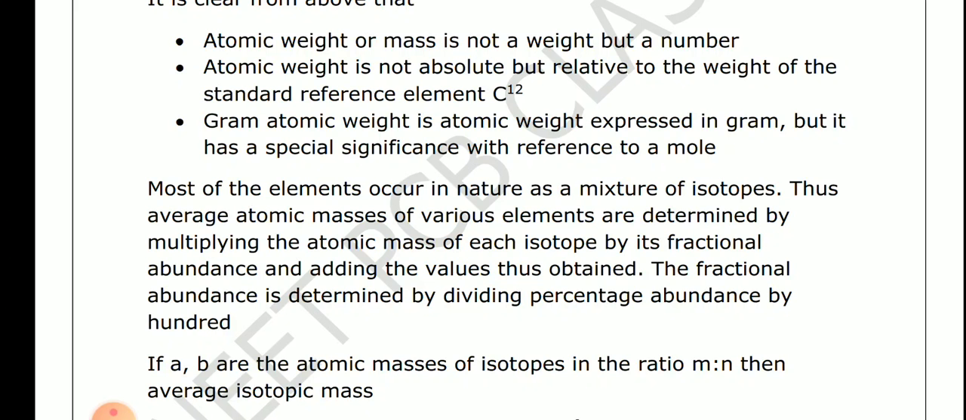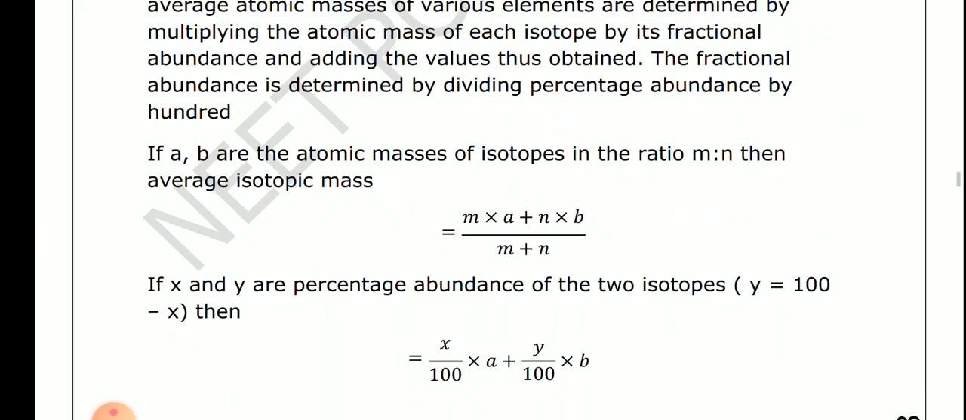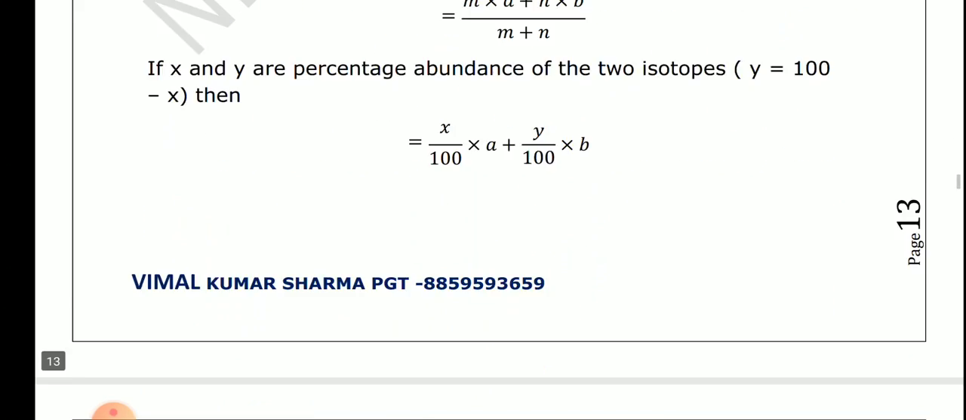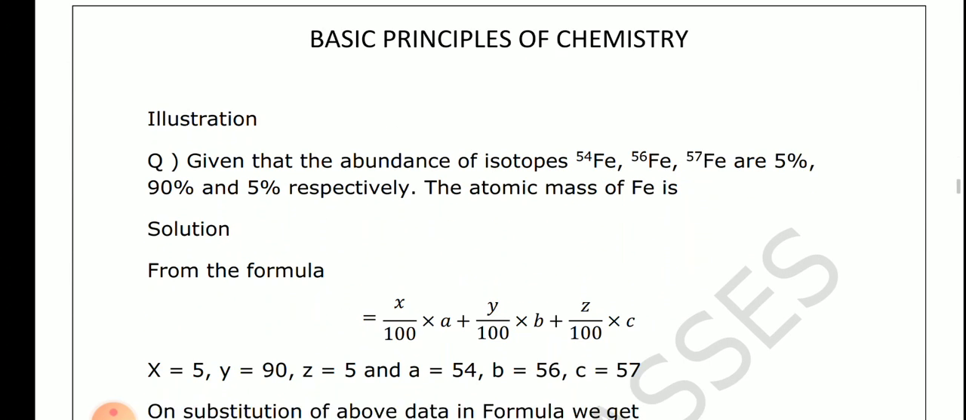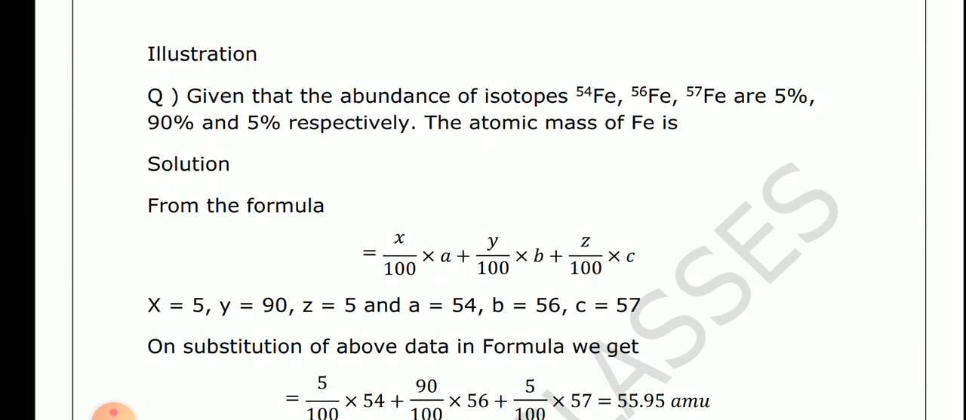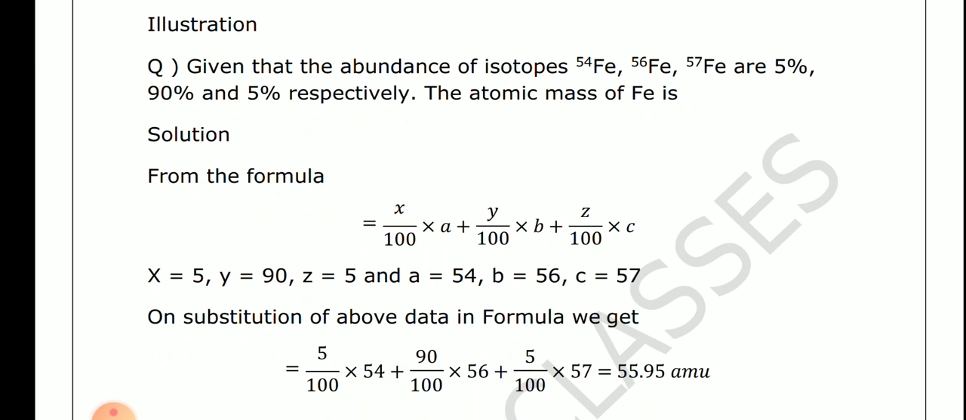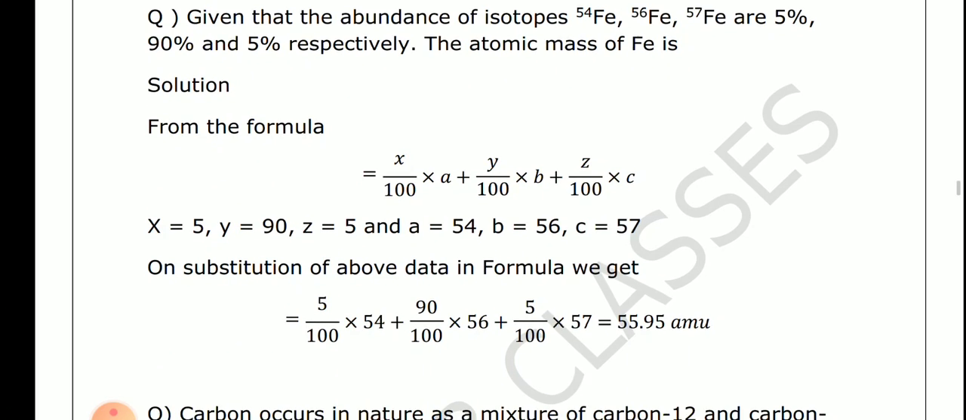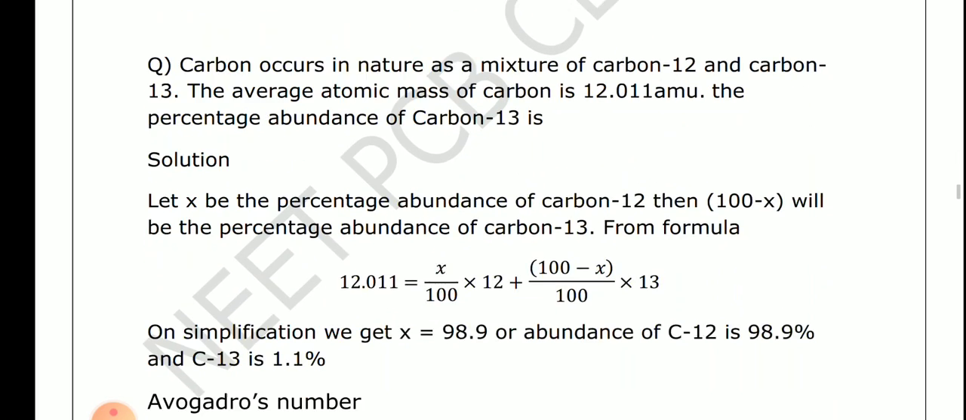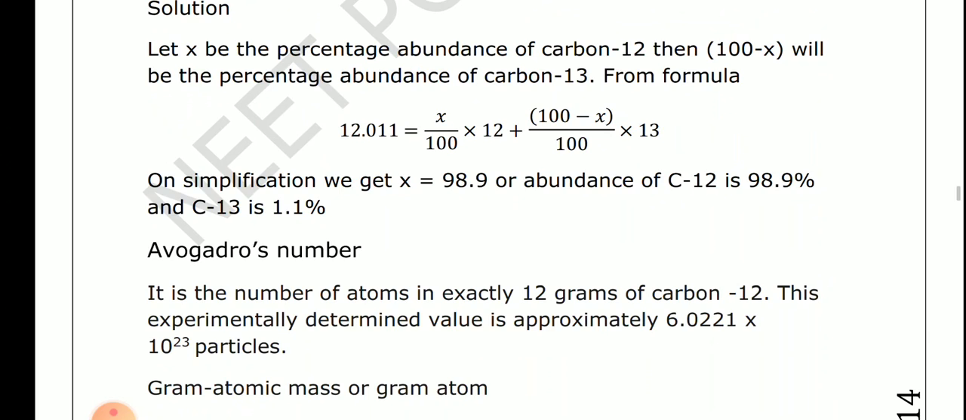abundance by 100. For example, if we want to calculate the atomic mass of iron, suppose we are given that the abundances of the isotopes 54Fe, 56Fe and 57Fe are 5%, 90% and 5%. So we take the average of the total data. It is very simple. There are different types of examples.